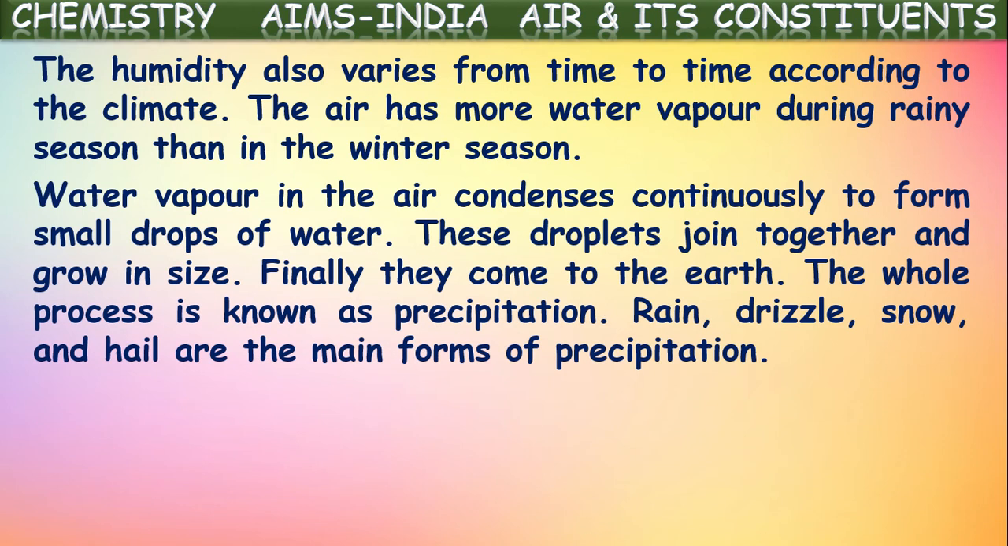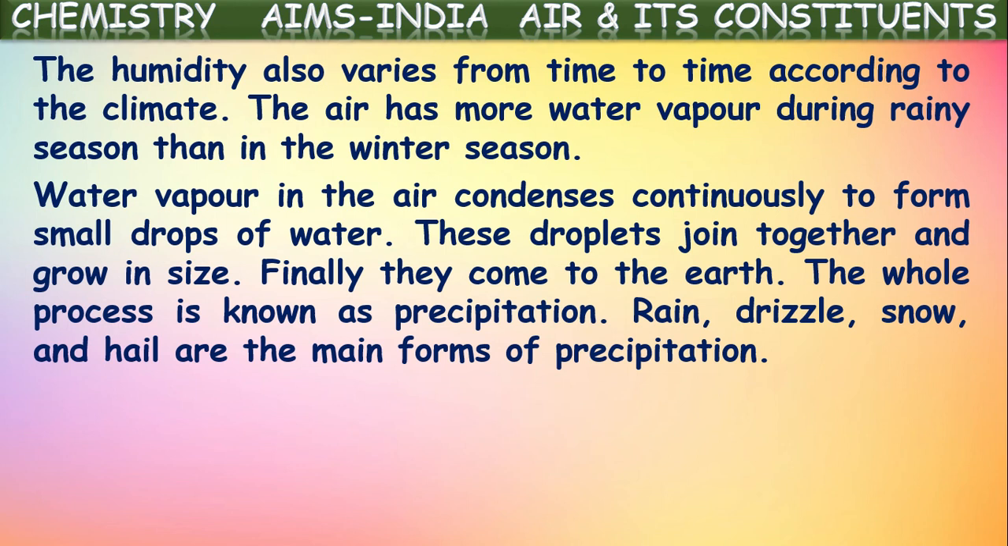Water vapor in the air condenses continuously to form small drops of water. These droplets join together and grow in size. Finally, they come to the earth. What happens? The water vapor in the air condenses continuously, and when it is occurring rapidly because of coolness, these droplets join together and grow in size. When they become bigger and bigger, the atmospheric air cannot hold them further in the air. Then they will come down to the earth.